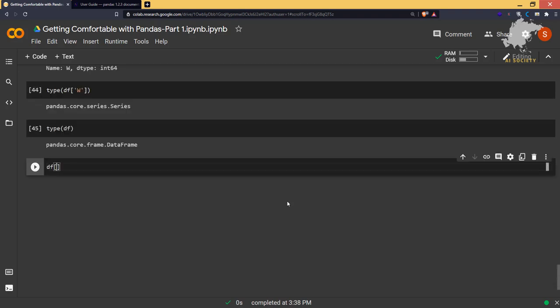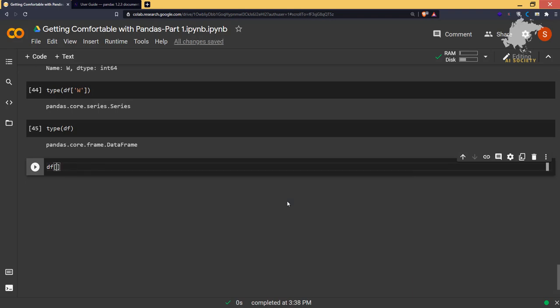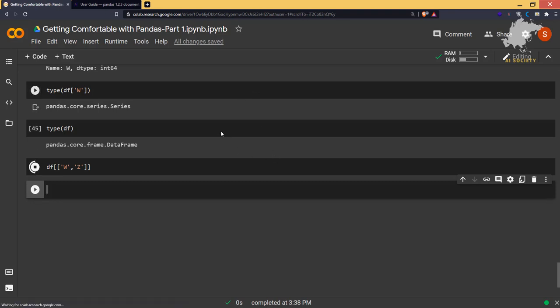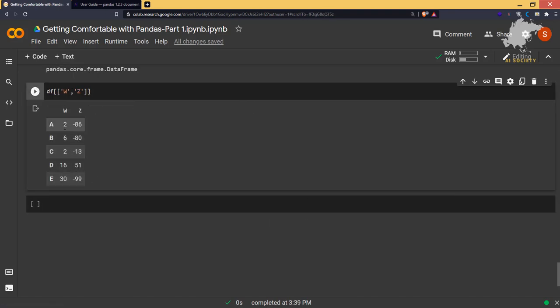Now what if we want to grab more than one column? Let's say df, and you have to put double brackets. This is for grabbing, and this is to provide the list of columns, w comma, let's say, z. If you run this, it is going to give you the output of the two columns, w and z, on the basis of the labeled index. So that is how it is going to do that.